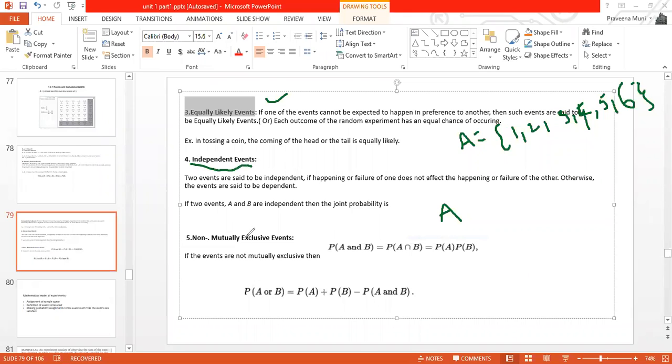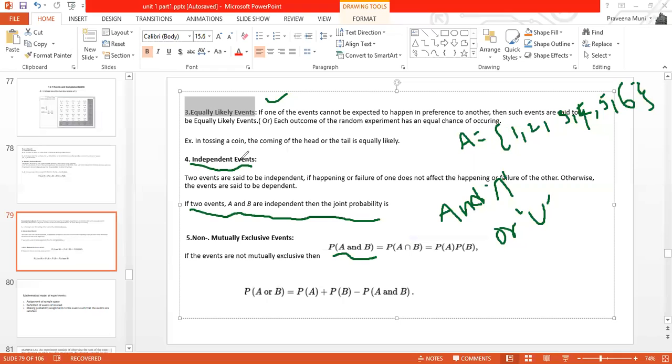So if two events A and B are independent, then their joint probability is given by, what is the joint probability here? Probability of A and B. In this particular case, 'and' is nothing but intersection, and 'or' is nothing but union. Wherever we use 'and' it means intersection, and 'or' is nothing but union.